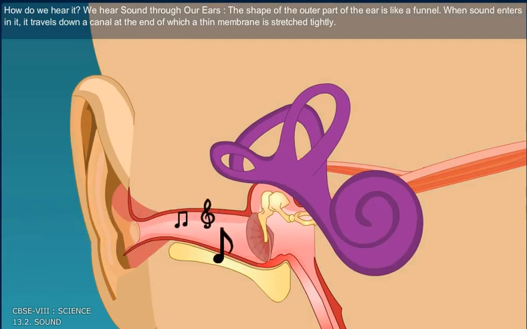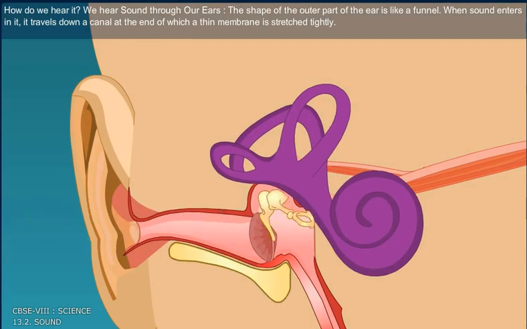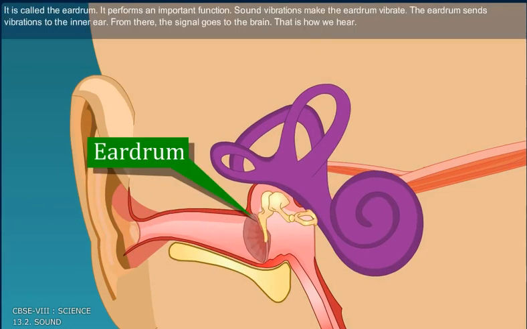When sound enters it, it travels down a canal at the end of which a thin membrane is stretched tightly. It is called the eardrum. It performs an important function.